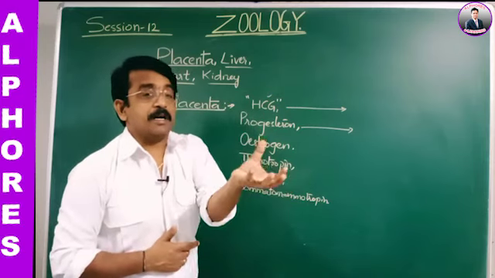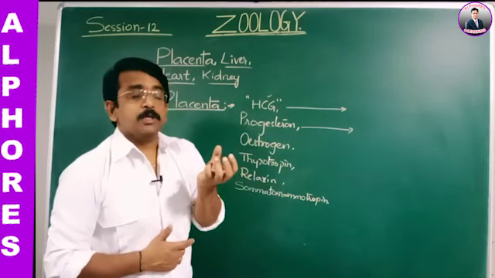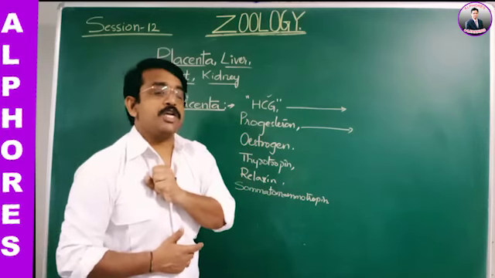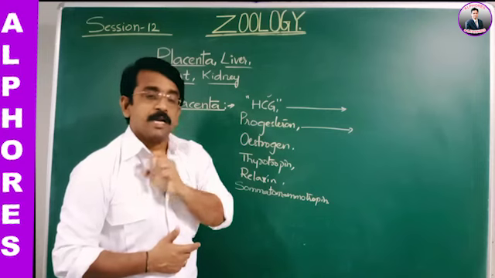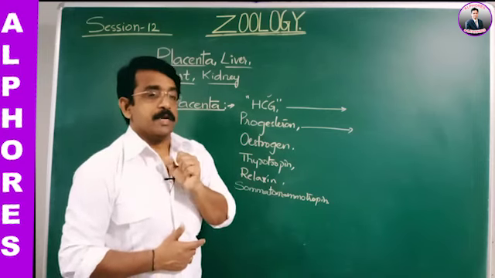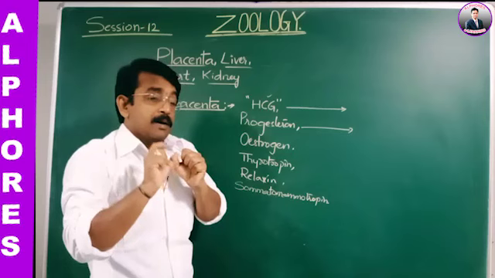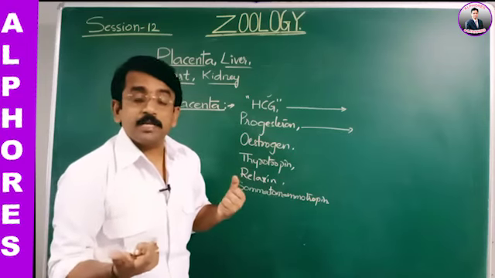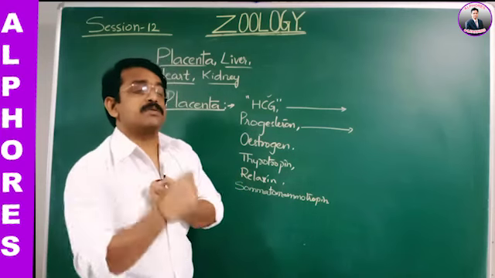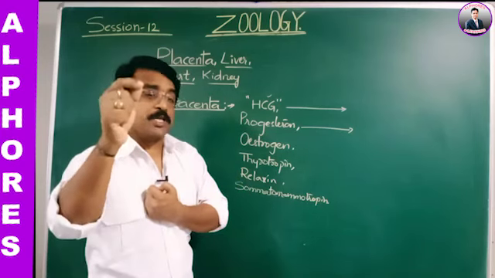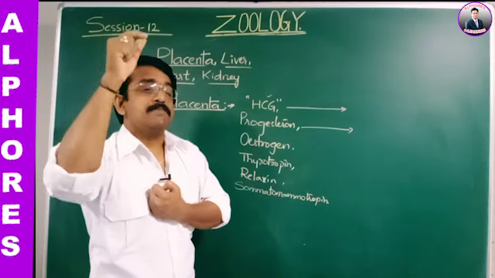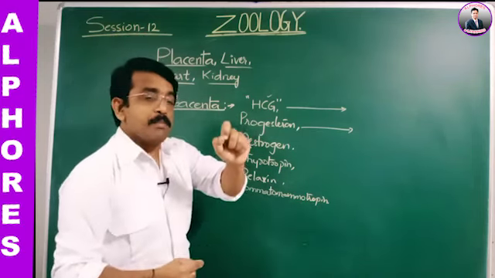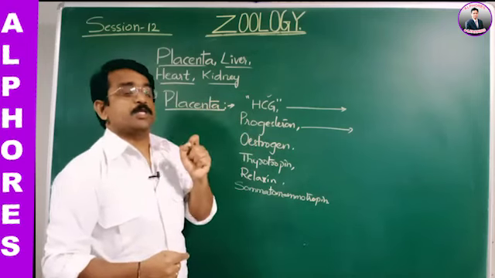That is, it enters the uterine wall and undergoes the implantation process. If the uterine muscles undergo contraction, then the pregnancy does not sustain. So, in order to sustain the pregnancy, the uterine contractions are prevented by progesterone, thereby helping the pregnancy.